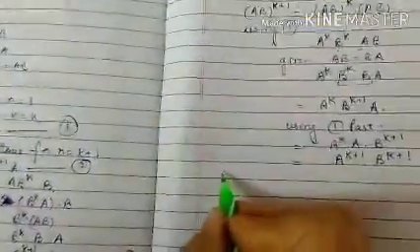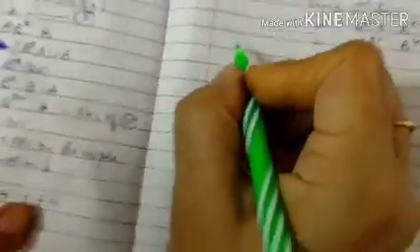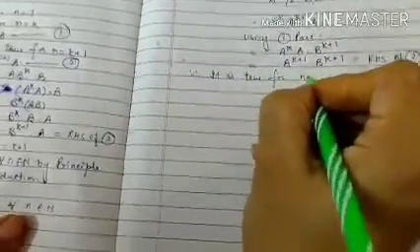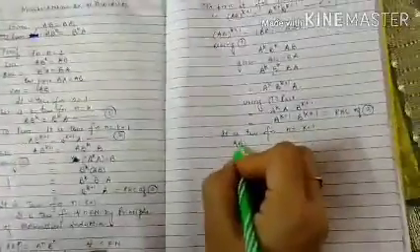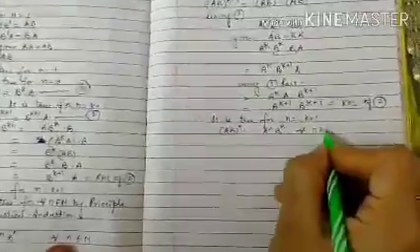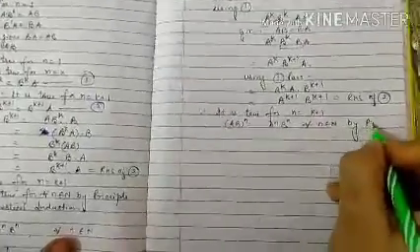Therefore, it is true for n equal to k plus 1 also. Hence, it is true for every value of n. Therefore, AB raised to the power n is equal to A to the power n B to the power n for every n by the principle of mathematical induction.